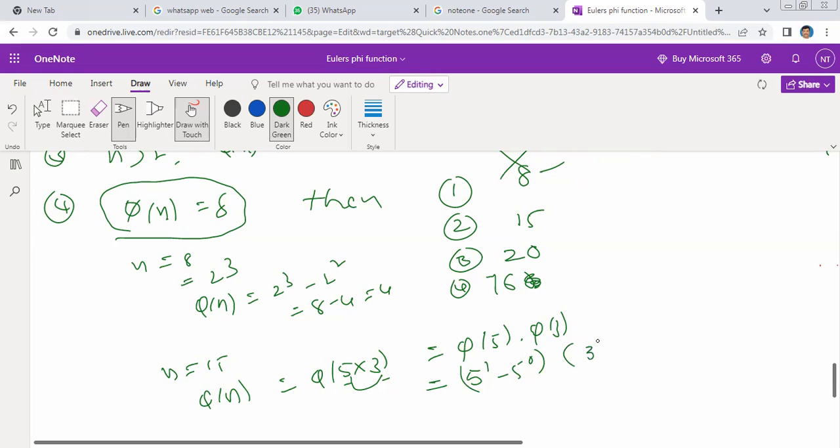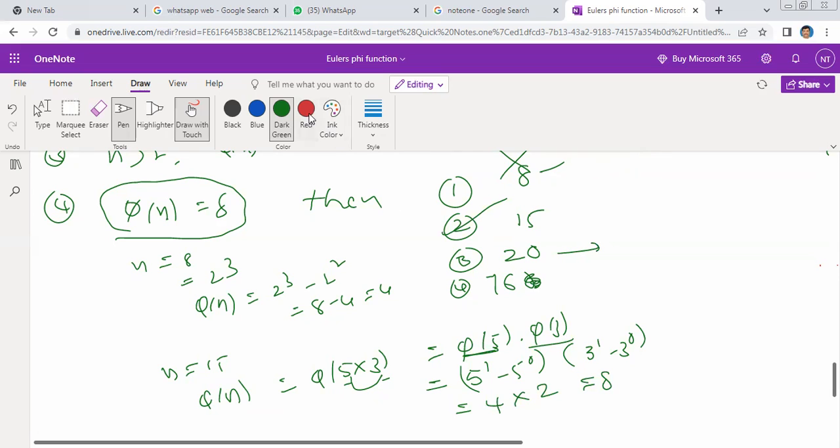So simply, for a prime number, it is p power 1 minus p power 0. Is 5 a prime number? 5 is a prime number, so we can write 4 here. Similarly pi of 3 is 2. 4 into 2 is equal to 8, right? This answer is correct. What about 20?